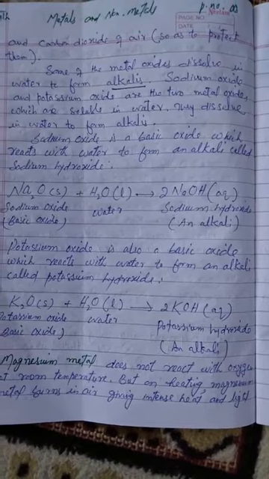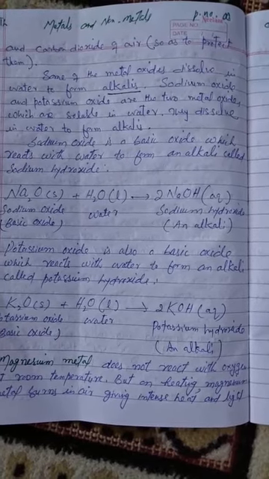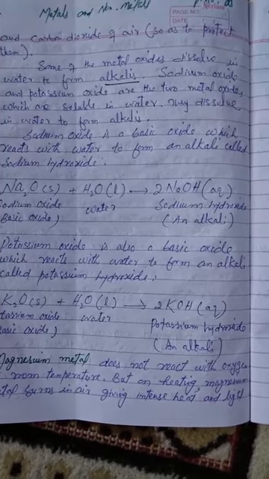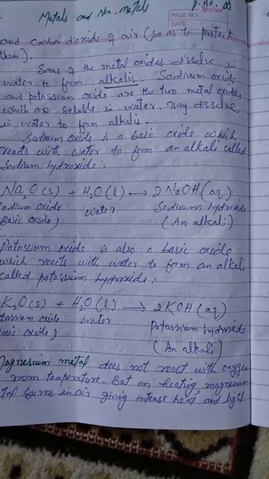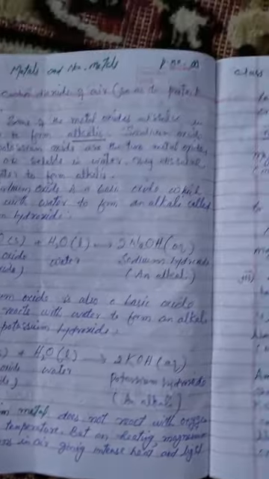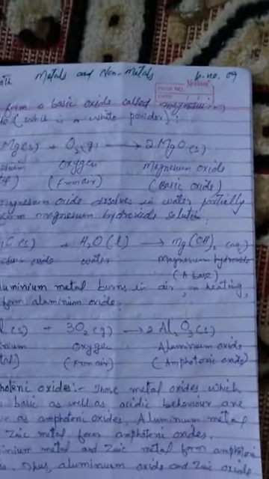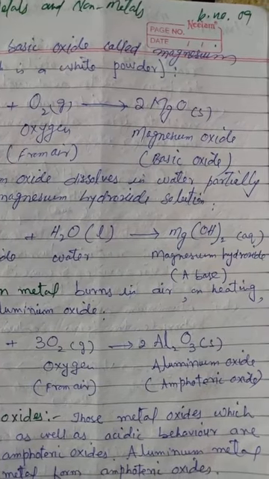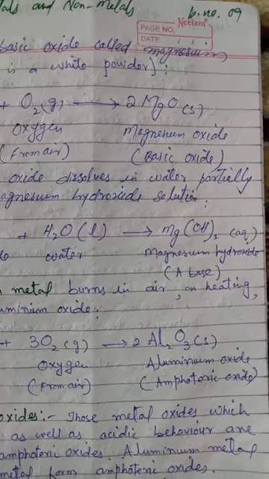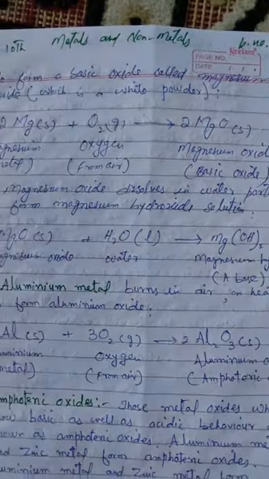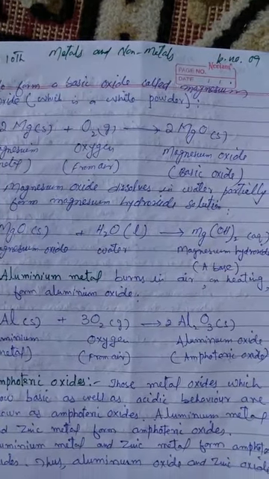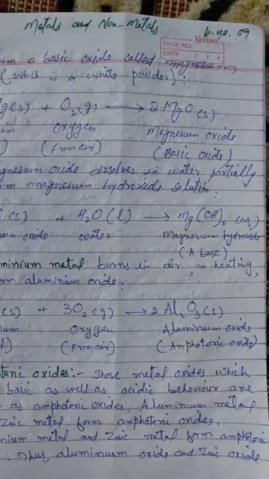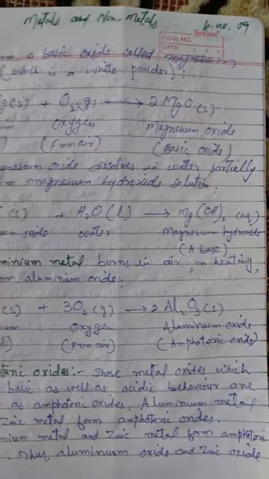So magnesium metal does not react with oxygen at room temperature, but on heating magnesium metal burns in air, giving intense heat and light to form a basic oxide called magnesium oxide. So magnesium plus oxygen gives magnesium oxide. Magnesium oxide, it dissolves in water partially to form a magnesium hydroxide solution.